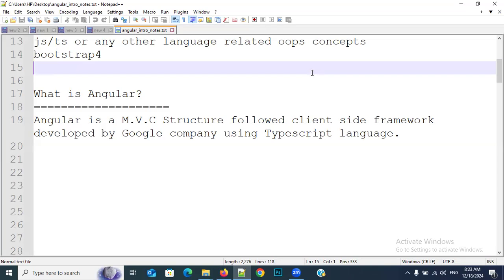C, C++, Java, .NET, PHP, Node.js, Python, Ruby on Rails. Those are all server-side technologies only. Why? Because we are able to connect to at least one database. For example, by using Node.js, we are able to connect with MongoDB. By using PHP, we are able to connect with MySQL. By using Java, we are able to connect with Oracle.